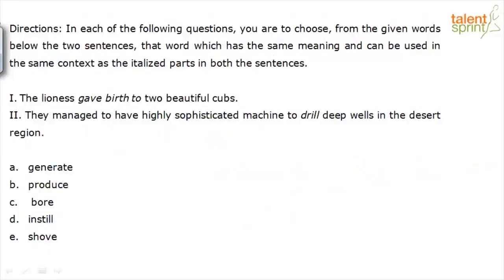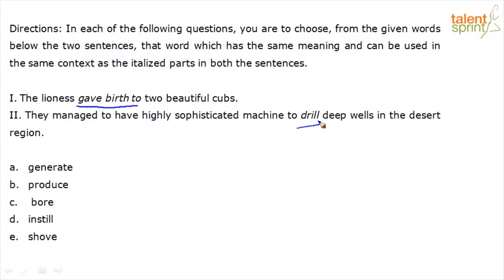Context 1, the lioness gave birth to two beautiful cubs. The highlighted phrase is gave birth to. Context 2, they managed to have highly sophisticated machine to drill deep wells in the desert region. So here the highlighted word is drill. Options. Option A, generate. Option B, produce. Option C, bore. Option D, instill. Option E, shove. So giving birth to, we can immediately relate that to option C, bore.